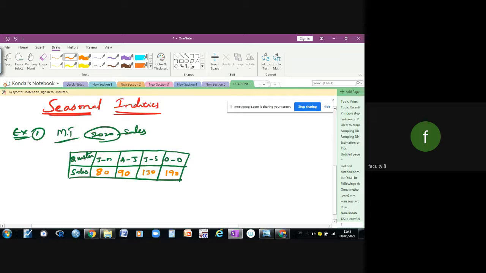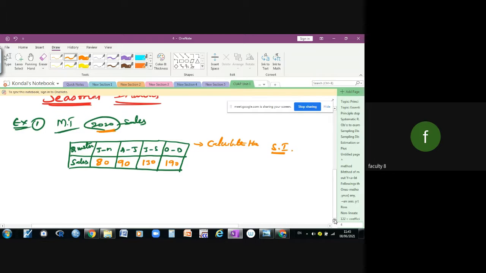You have only one year of data, the 2020 sales. They may ask the question: calculate the seasonal indices. I'm writing it in shortcut. First year data is one year data, that is the 2020 data. So here is the seasonal indices formula.